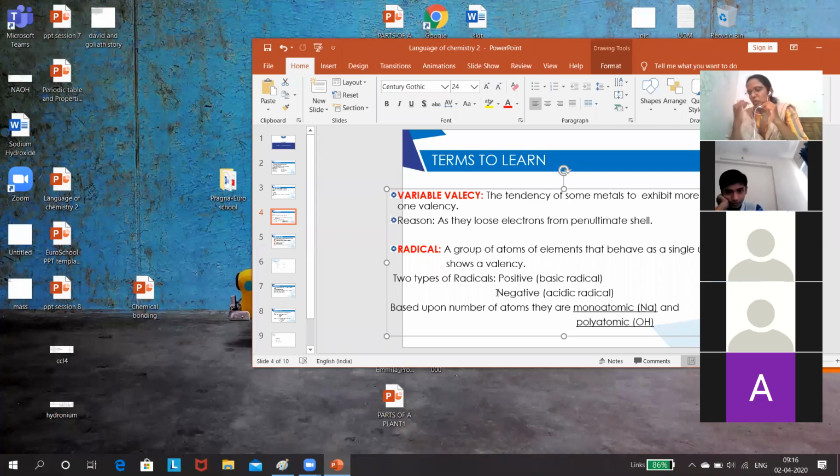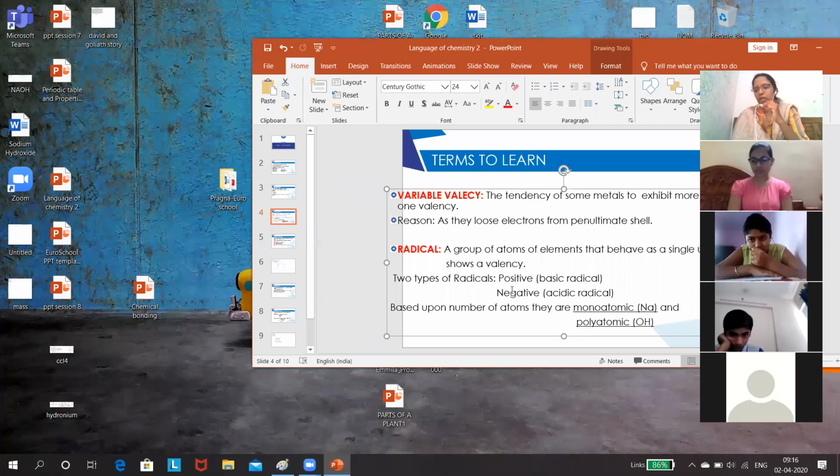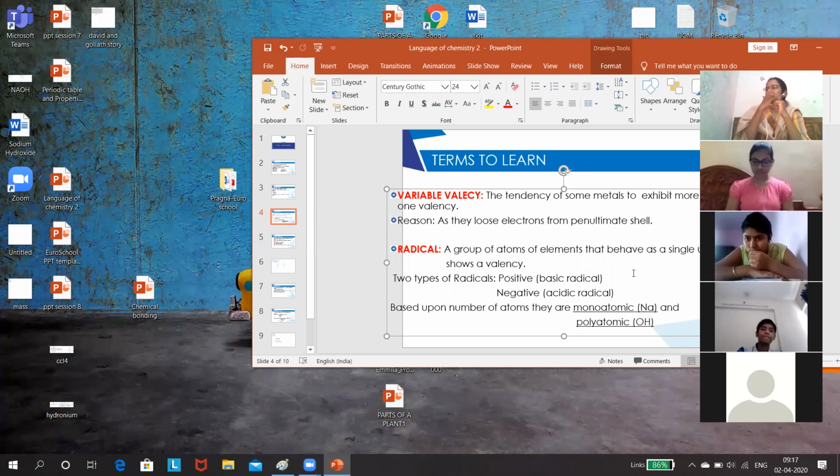When you are giving the name of the radical, you have to give its valency also. That means if you are telling sodium, you should say Na plus 1. If you are telling magnesium, you should use the term Mg2 plus. Got it? So whenever you are giving the name of the radical, as the definition mentions, the valency also we have to specify. Now tell me some basic radicals, positive radicals.